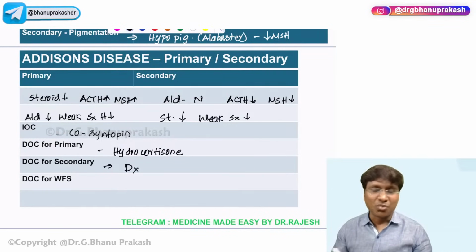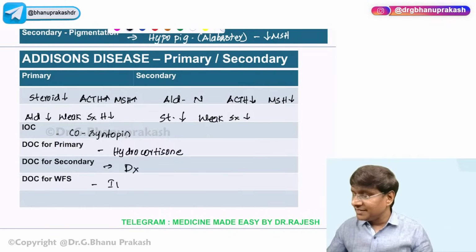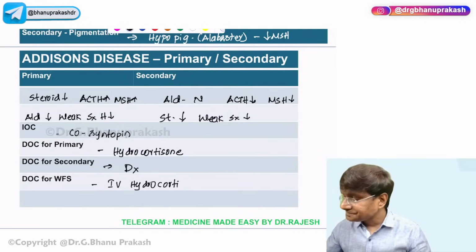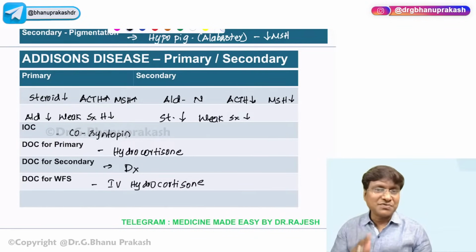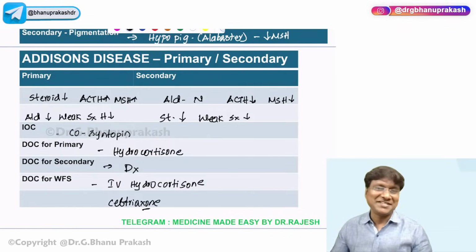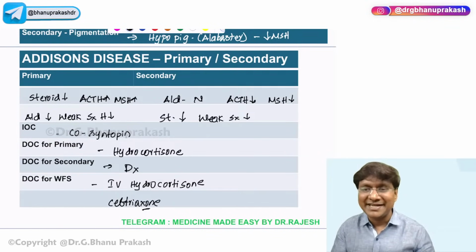What is the drug of choice in Waterhouse-Friderichsen syndrome? We give intravenous hydrocortisone. Okay. And in Waterhouse-Friderichsen syndrome, the antibiotic that we give in these patients will be ceftriaxone. So that finishes about your Addison's, the quick revision of the entire Addison's.